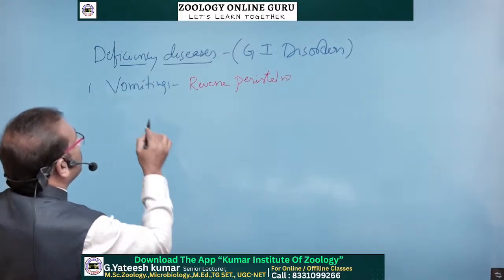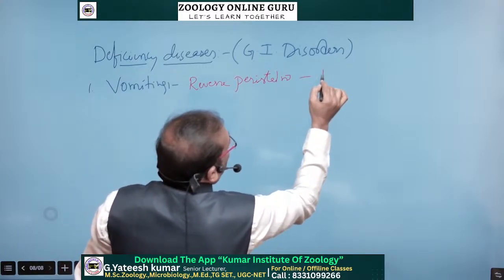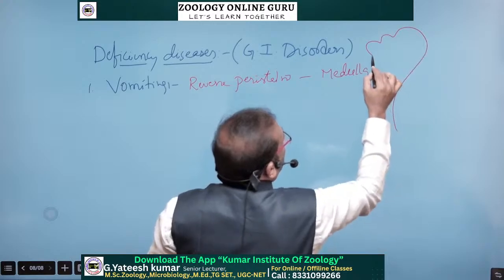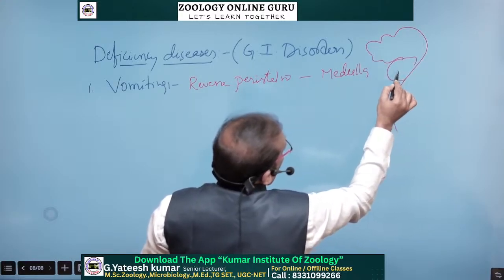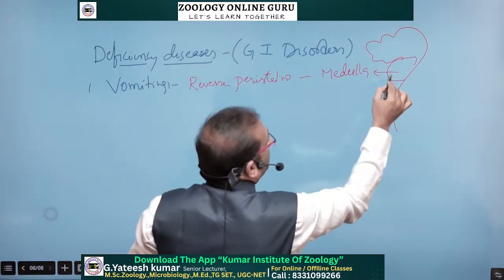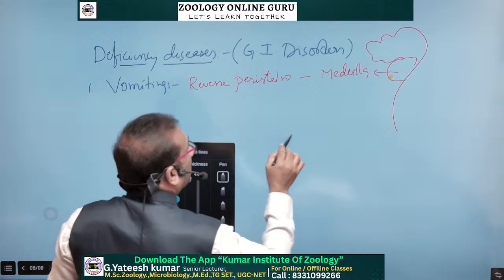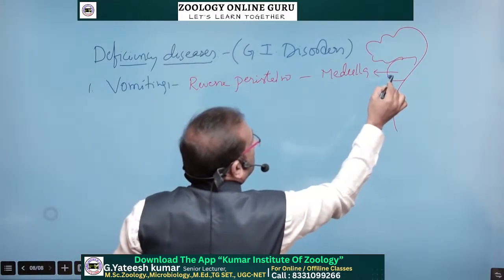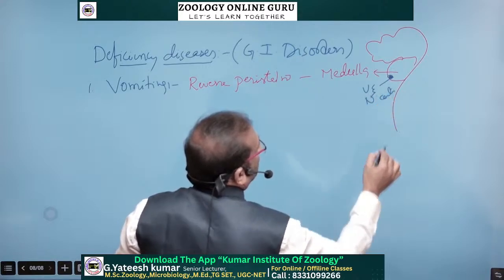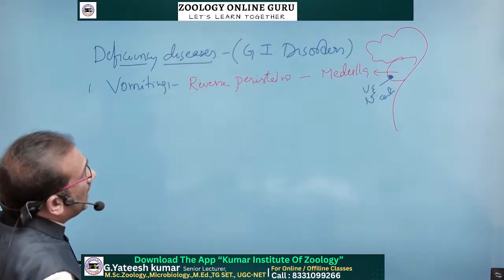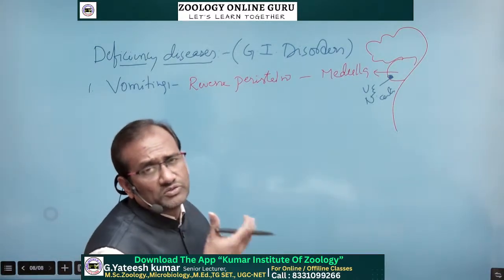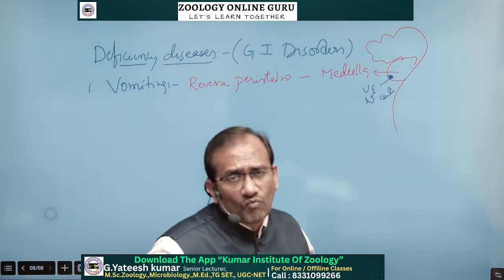In the medulla oblongata, in the medulla of the brain, there is a spot known as the vomiting and nausea center, or NV center. This center causes the antiperistaltic movement, and whatever unwanted food enters into the stomach comes outside. That is called vomiting.